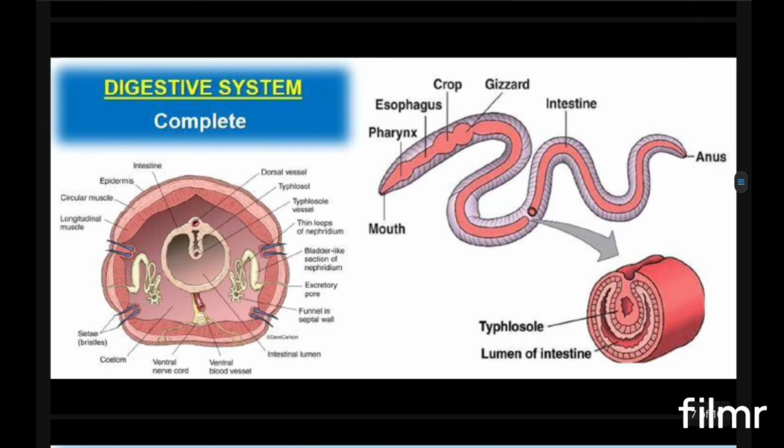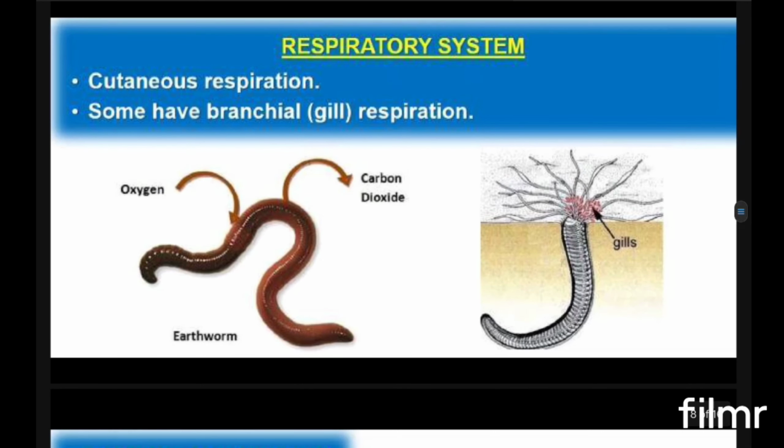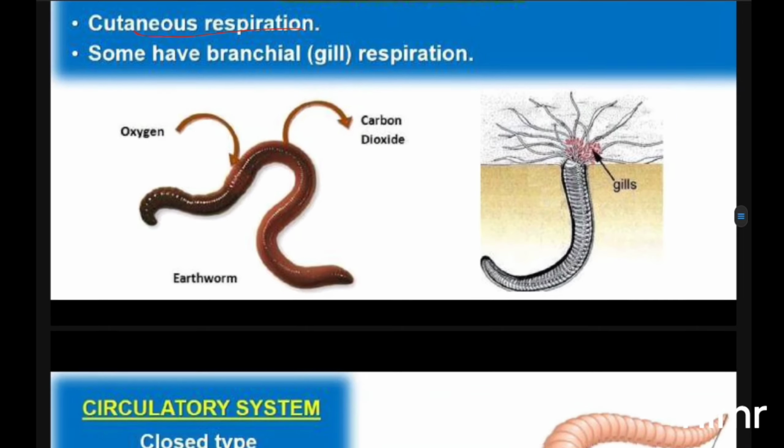If you're checking the digestive system, these organisms have a complete digestive system. That means there will be a mouth and an anus. Regarding the respiratory system, they mostly have cutaneous respiration, that means respiration through the skin, and some members even have branchial respiration, that means through gills, as in aquatic forms. In earthworms and others you can see cutaneous respiration, that means through the skin.